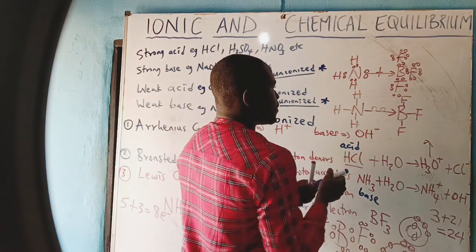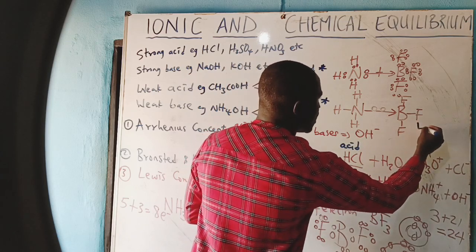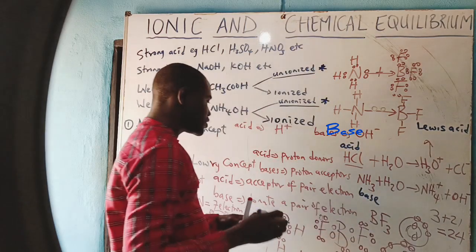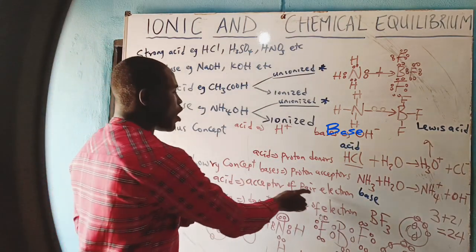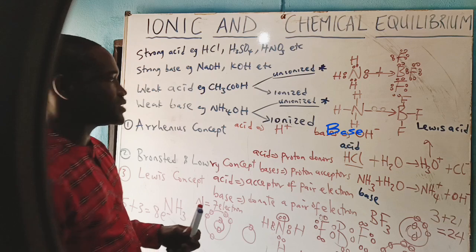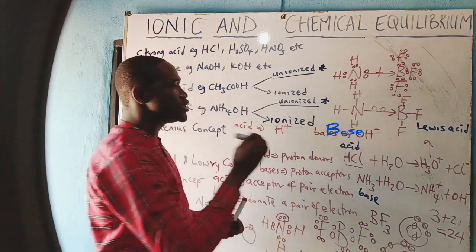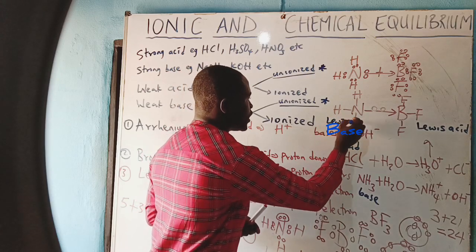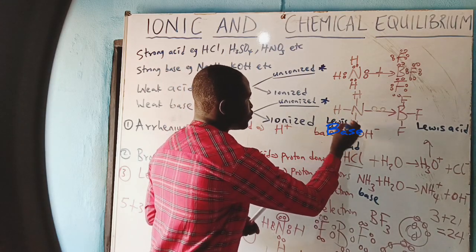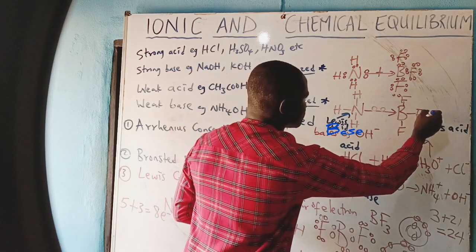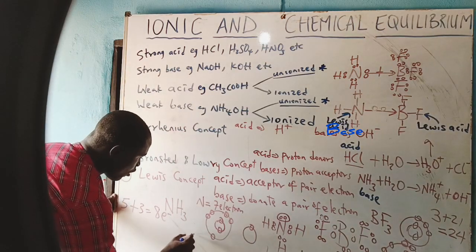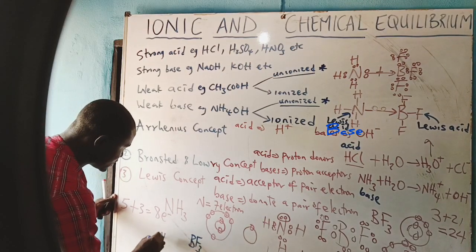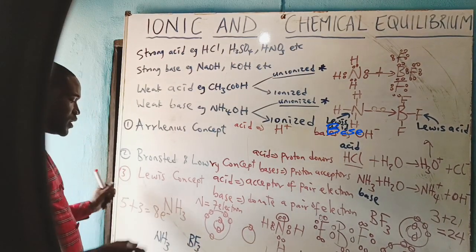That trifluoroborane will be called a Lewis acid, because it is accepting a pair of electrons from a Lewis base, whereas the one donating is called a Lewis base. So you need to know this as we go into this topic in full. That is for this and this is for this. This is an example of a Lewis acid, whereas this is an example of a Lewis base.